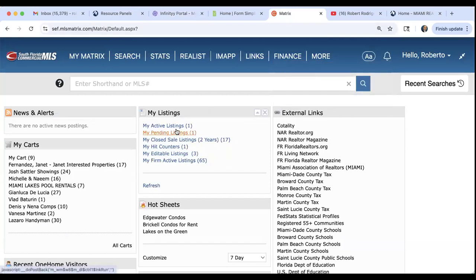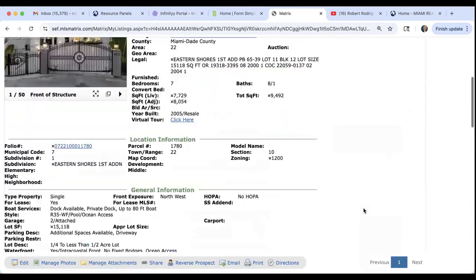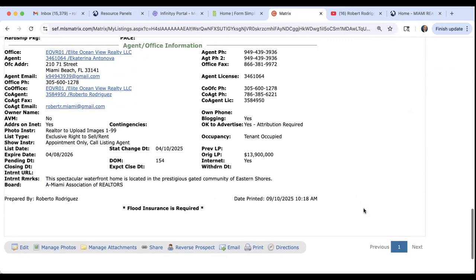When you go to the MLS, go down here on the right-hand side, where it says okay to advertise. If it says yes, attribution required, you have permission to advertise. If they say no, then you do not have permission to advertise. If they say with written broker approval, then as a buyer agent, you may want to write to that listing broker and ask for permission to advertise. In most cases, they will say yes, and now you have permission to advertise.